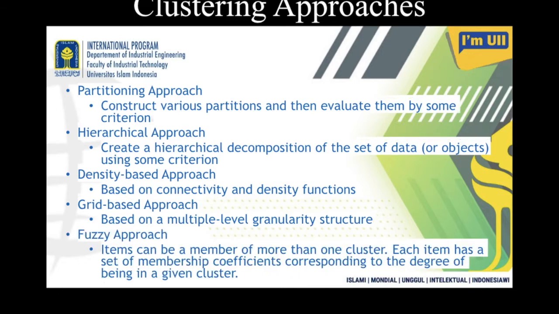Another one is the fuzzy approach. It's like soft clustering. As I said, an item can be a member of more than one cluster, where each item has a set of membership coefficients corresponding to the degree of being in a given cluster. So, as I said, the soft clustering. How to do that soft clustering? That can be done by this fuzzy approach. That's why soft clustering can also be named fuzzy clustering.